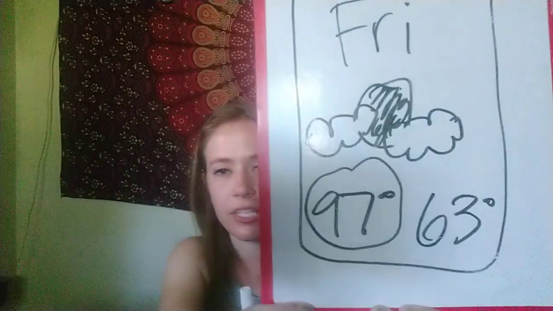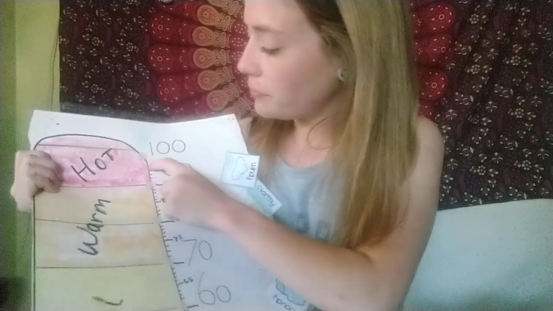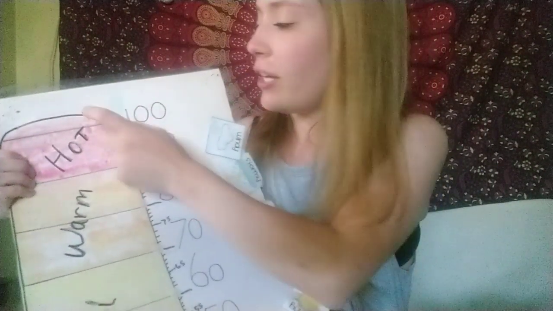So if you said 97 degrees, you are correct. And let's see where that falls on here. So here's 95, and look at that, there's not even any more lines after that to count up, but we are very close to 100. So we're going to just pretend there's lines. So 96, 97. So we are very close to reaching the top of our hot temperature. So it's going to be very hot tomorrow.